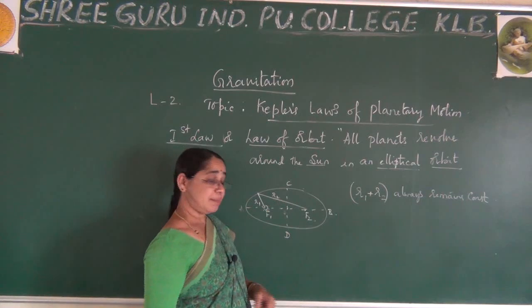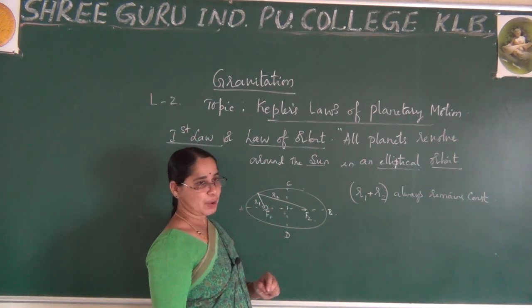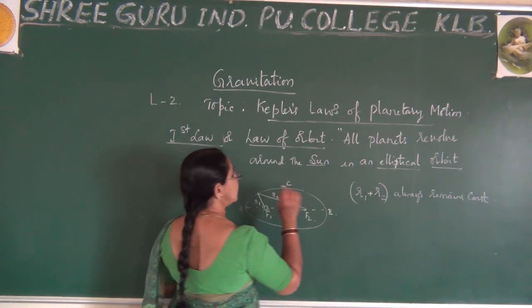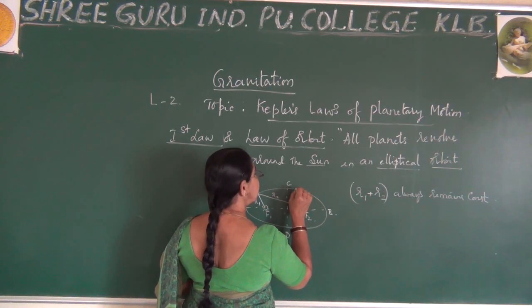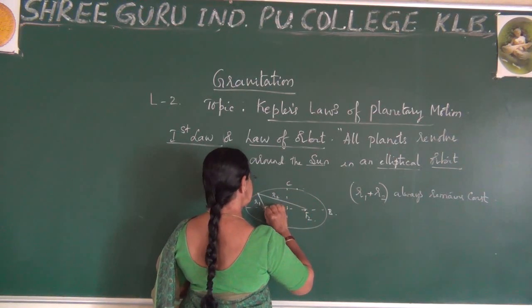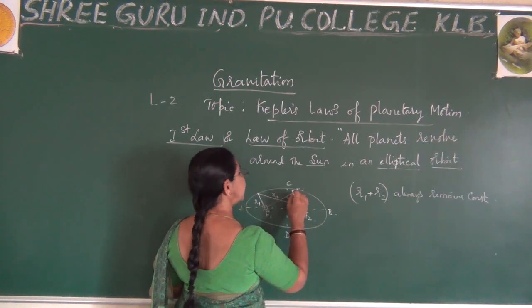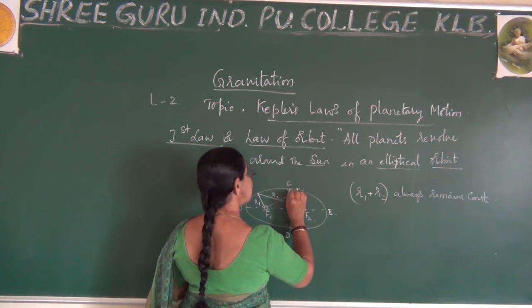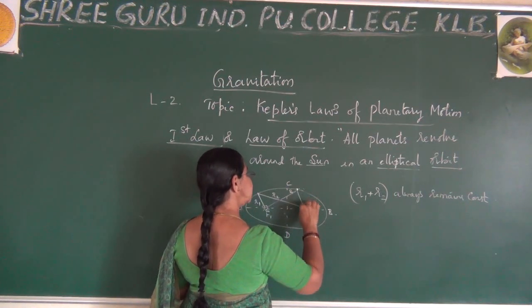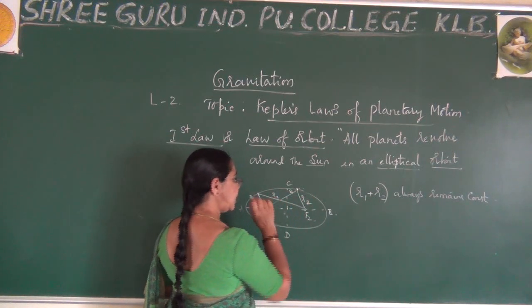Okay. At the same time, if you are selecting different points on this ellipse, let me select the point here. From here to here is R1, and from here to here is R2.